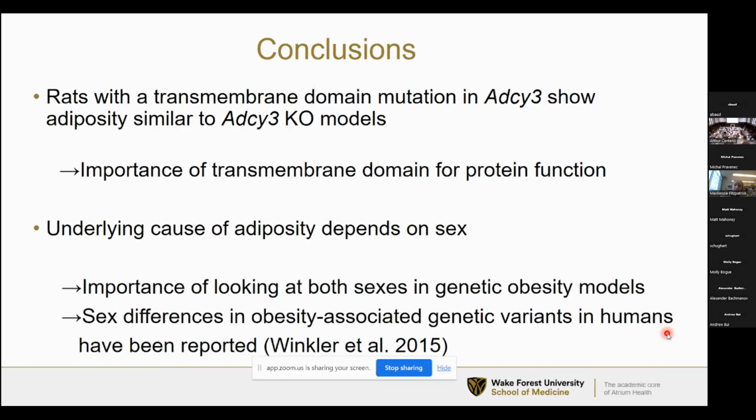And we also found that the underlying cause of the adiposity depends on sex. And these results really underscore the importance of looking at both sexes in genetic obesity models. This is especially relevant given that sex differences have been reported in the literature in obesity-associated genetic variants in humans.